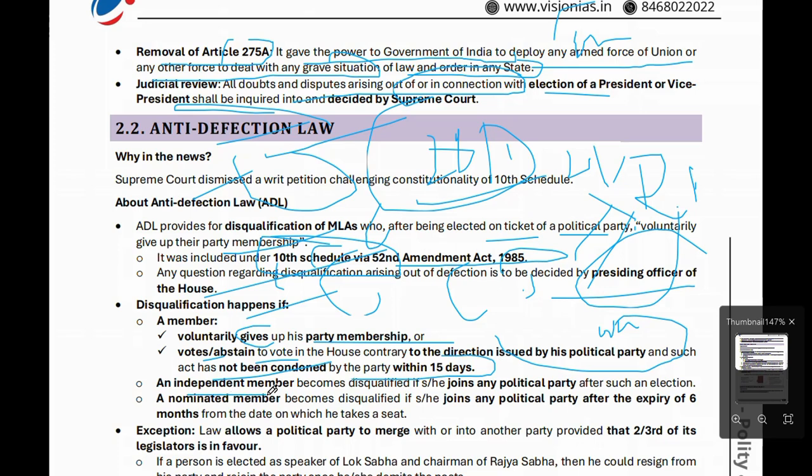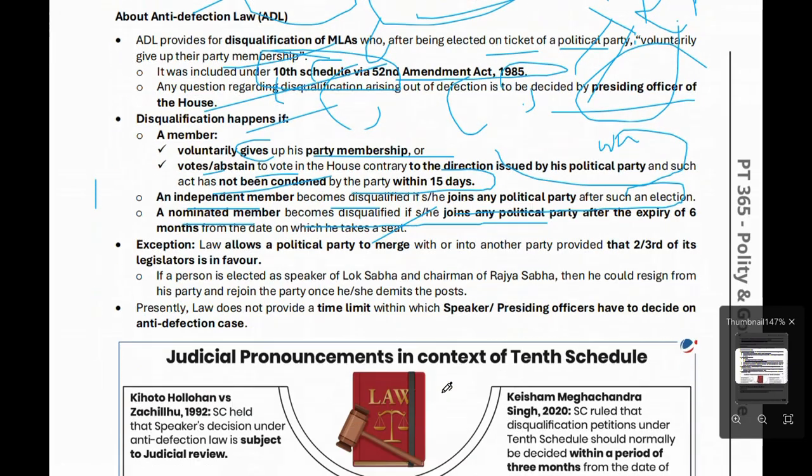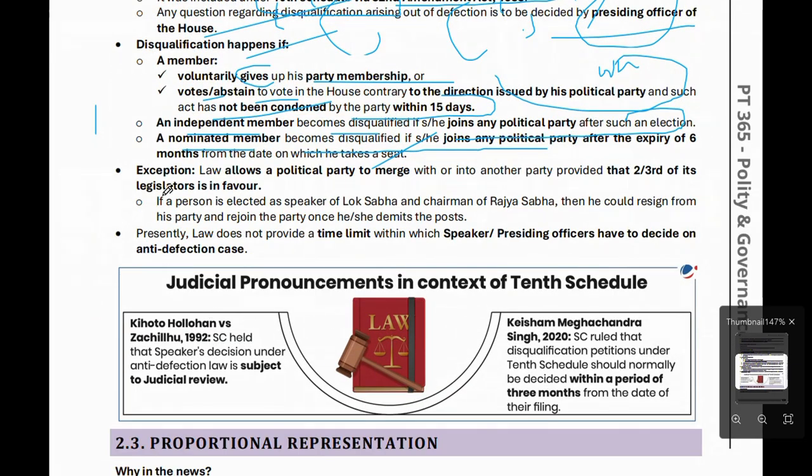An independent member, we can say nirdaliya sadasya, becomes disqualified if he or she joins any political party after such an election. A nominated member becomes disqualified if he or she joins a political party after expiry of 6 months from the date on which he takes a seat. Exception: what is the exception of anti-defection law? The law allows a political party to merge with another party, provided two-thirds of its legislators are in favor.